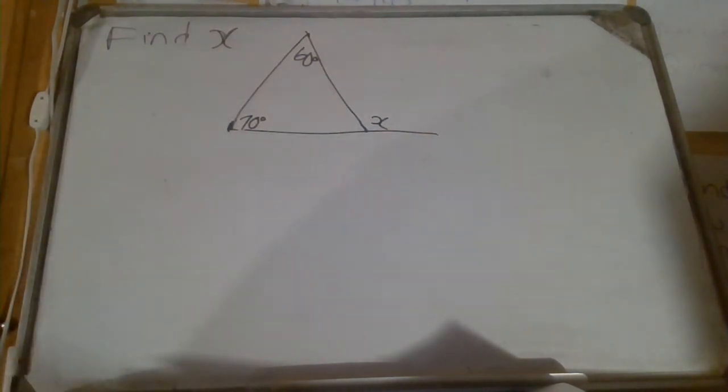Question is, what do we do? Right? When you look at this thing, okay, I want to find x. All right. Okay, what am I gonna do?